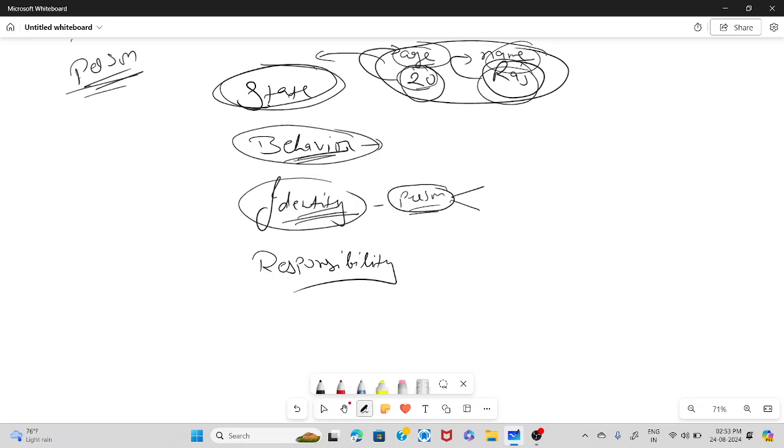So that is identity. And responsibilities, basically it is similar to your behavior, but in terms of responsibility, the definition says that if the object is responsible for anything, then only it exists. If an object is not responsible for anything, that means the object must not exist.